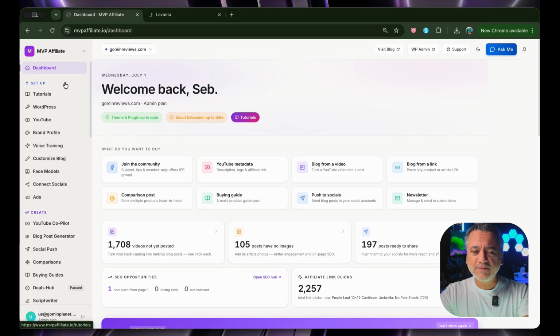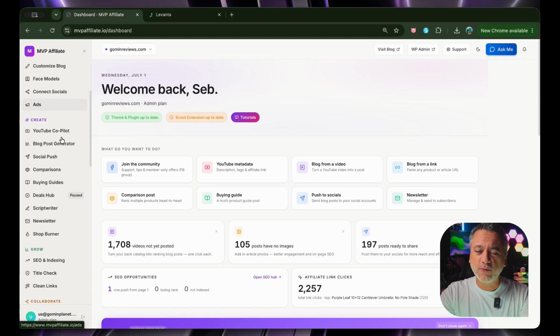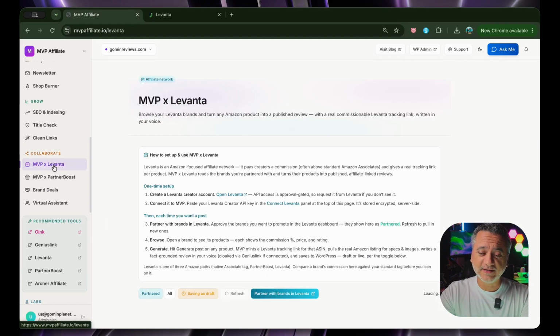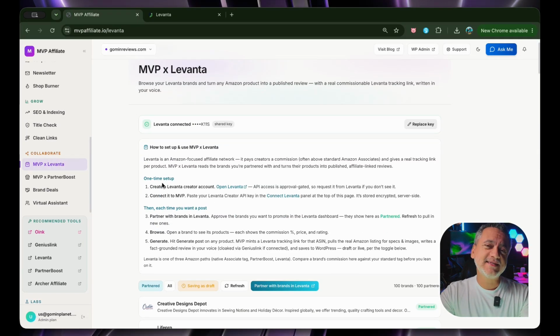So when I go back to my MVP affiliate dashboard, I've got all the setup. As we know, we've talked about all of this. But right here under Collaborate, I've got MVP Levanta. And right here, this is where the magic happens because you can connect your API key into MVP. So the one key that you're going to get from Levanta.